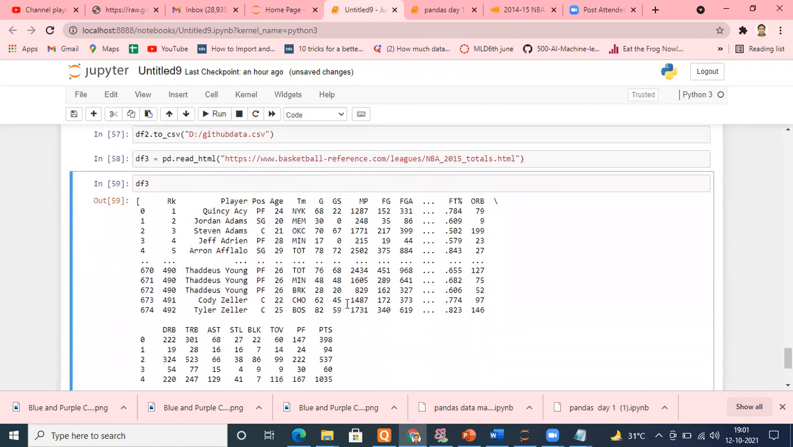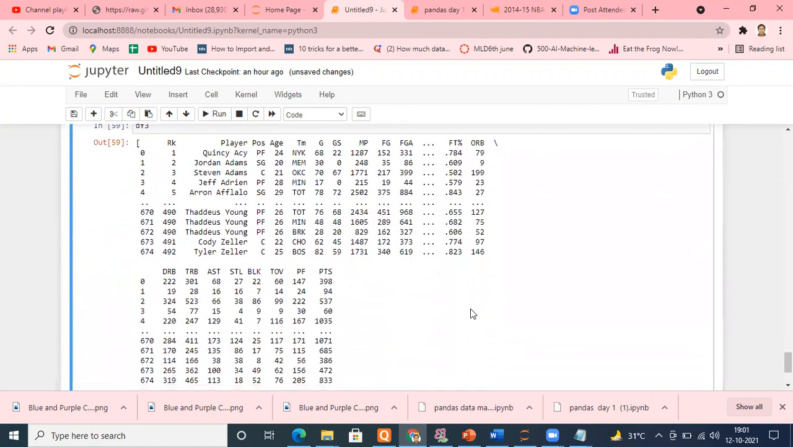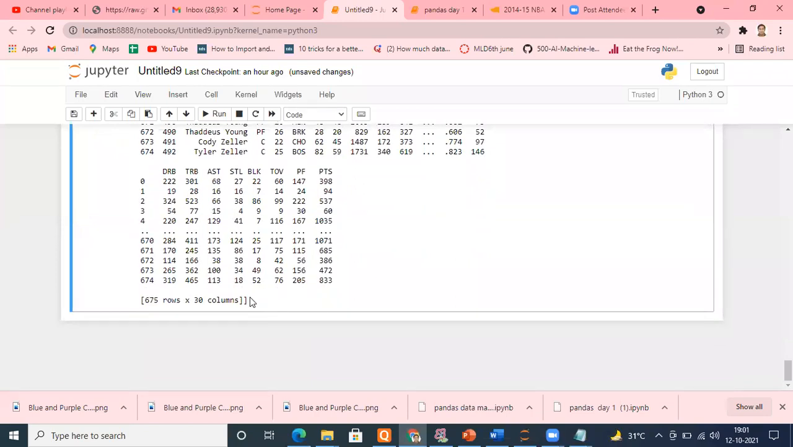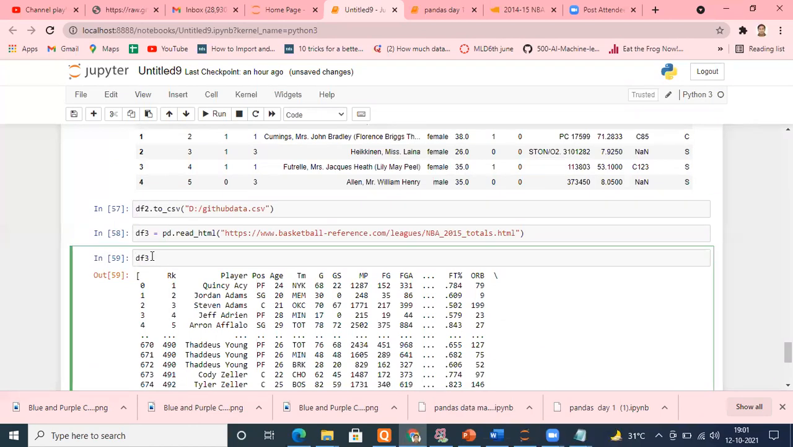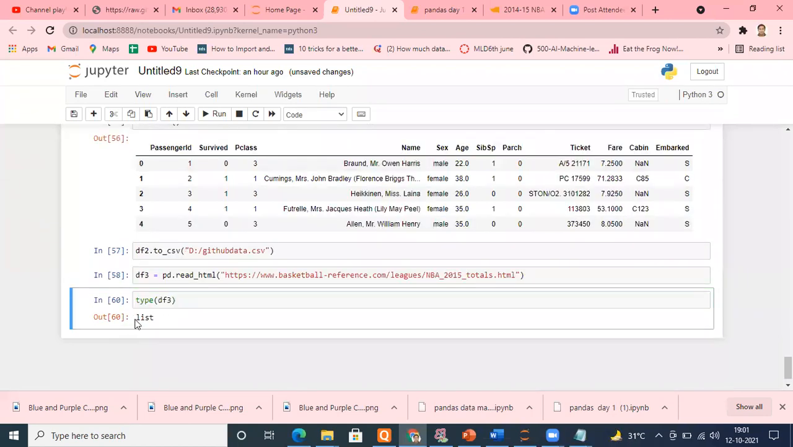Is it a data frame structure? Tell me. If it were a data frame, then it should have some column headers, at least indexes of the columns, and proper columns should be visible. As you can see, it's a list. Check it. If you want to check it, just type type of df3. See what it is. It's a list, right? It has not fetched the complete data.